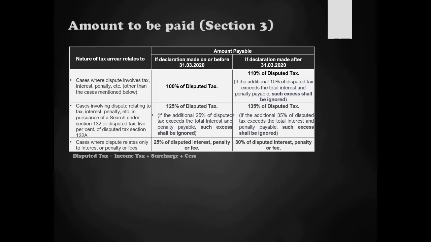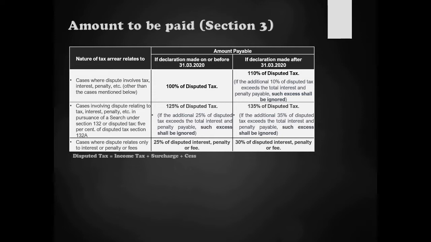In addition to this, the government has also mentioned a cutoff, the cutoff being 31st of March 2020. So what do I mean by this cutoff? Does it mean that the declaration under this scheme has to be filed only before the cutoff, and after the cutoff a taxpayer cannot avail this scheme? No, it does not mean that. What this cutoff does is that it gives an early mover advantage.